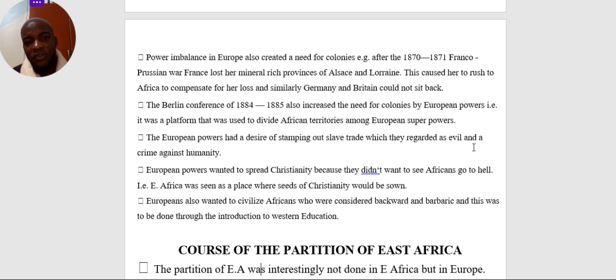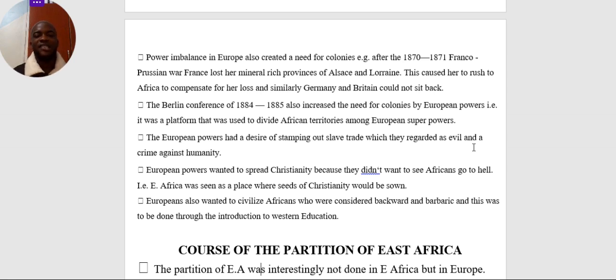Another one, we have the Berlin Conference of 1885. This also increased the pressure in the struggle for African territories. It gave them a platform that they used to divide African territories. The Berlin Congress gave the European powers the go-ahead to come and fight for African territories and divide them, but there were some terms and conditions reached by different European powers. And one of them was that whenever you colonize the African territories, ensure that there is civilization, you establish for them roads and you provide them with education. That is why many of them came. That's why we shall see that the need to civilize Africans also made them to come.